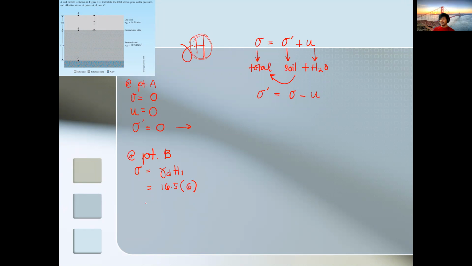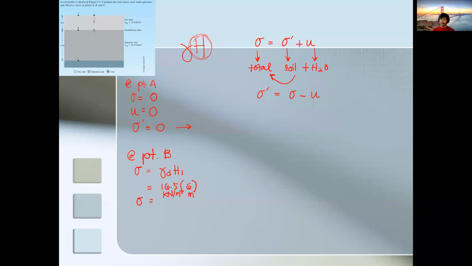16.5 times 6. For the total stress, I will just solve it so we don't take too long. Again, if you try to write the units, this one is kilonewton per cubic meter, and this one is meters. So the resulting answer is in kilopascal, kilonewton per square meter.